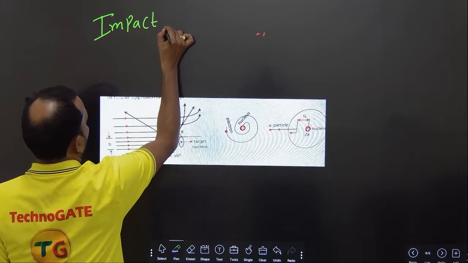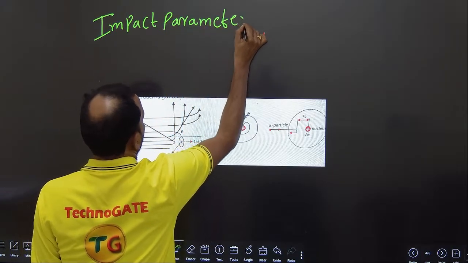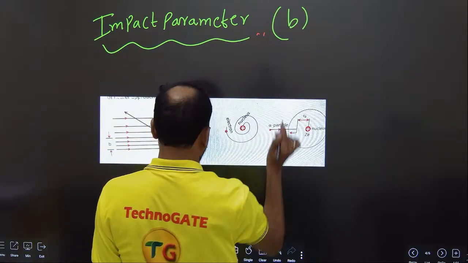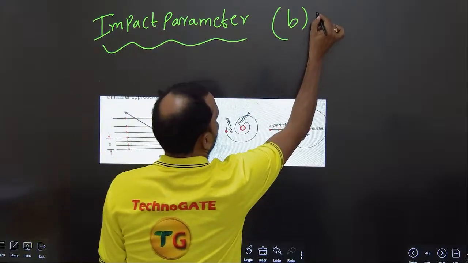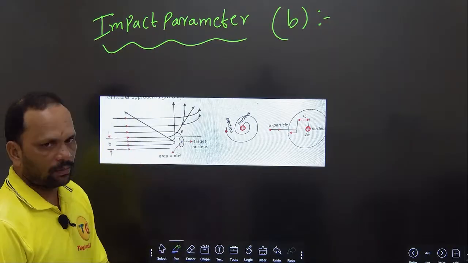Impact parameter, we will indicate this impact parameter with B. What is impact parameter?